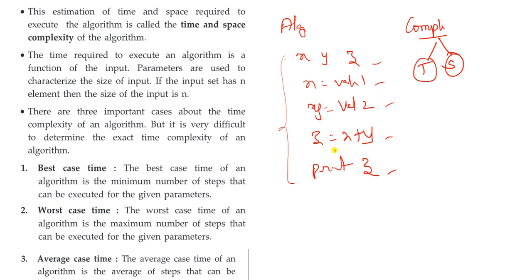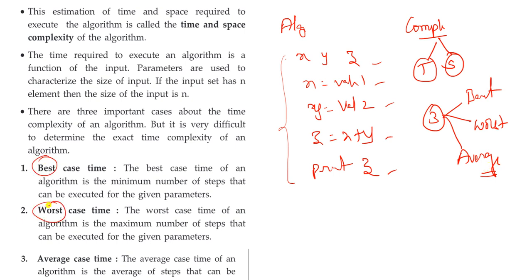So here we can say that it is very difficult to determine the exact time complexity. We cannot determine the exact time complexity, but there are some important cases. There are 3 important cases in the complexity of an algorithm: best case time, worst case time and average case time. So how many cases do we have in the complexity of an algorithm? Best case time, worst case time and also average case time.